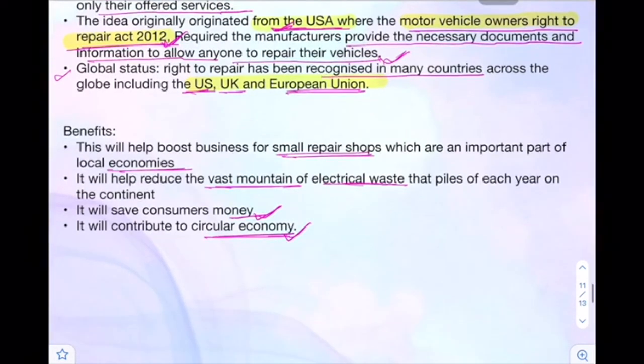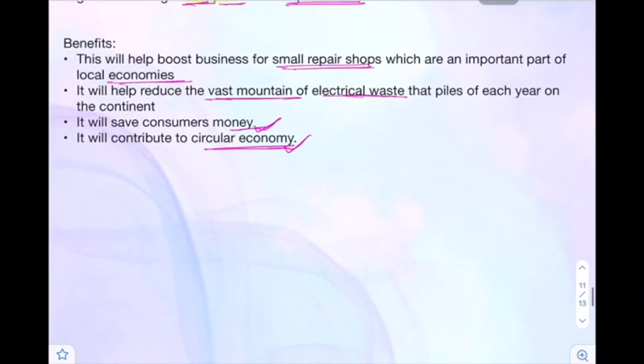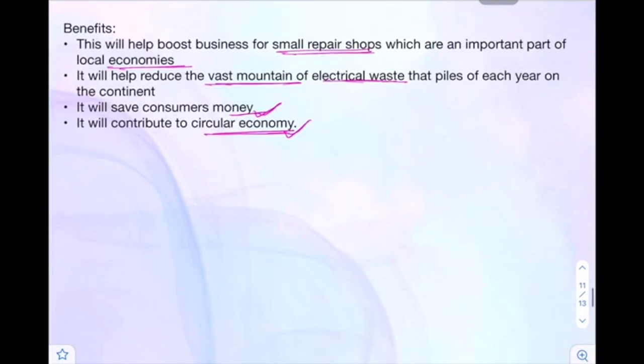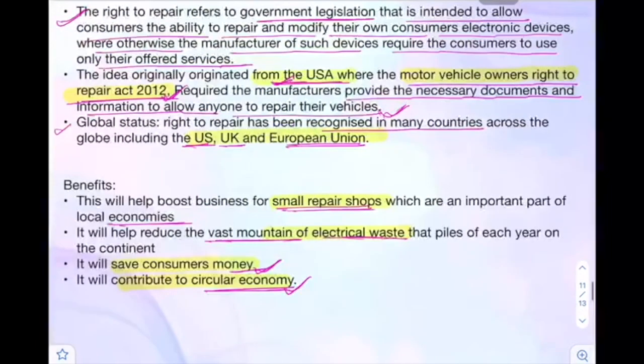So we should recognize this in India too. This is how we will benefit. We all as consumers will benefit from this, and small repair shops will benefit. Electrical waste will reduce. We as consumers will save money and it will contribute to the circular economy. So the next topic, okay, so this is how this topic has ended.